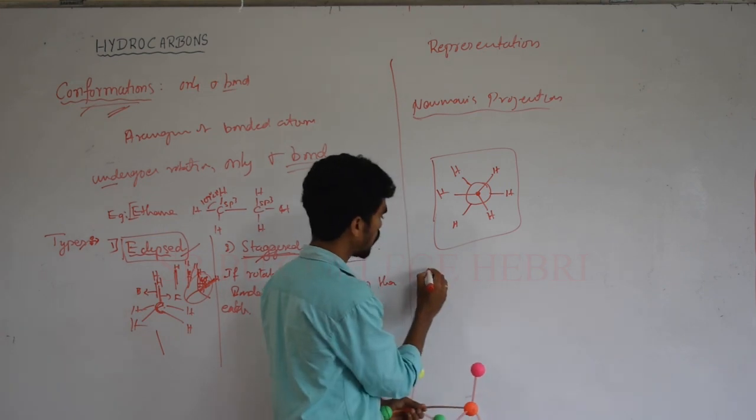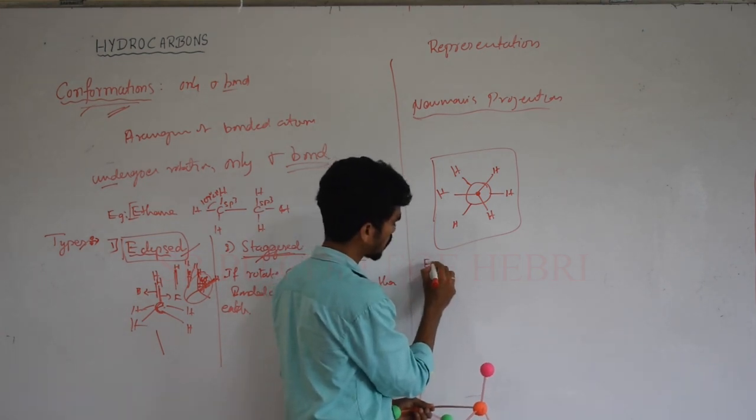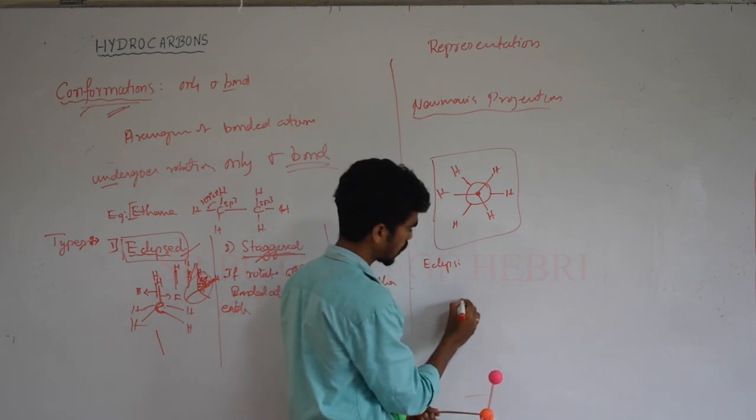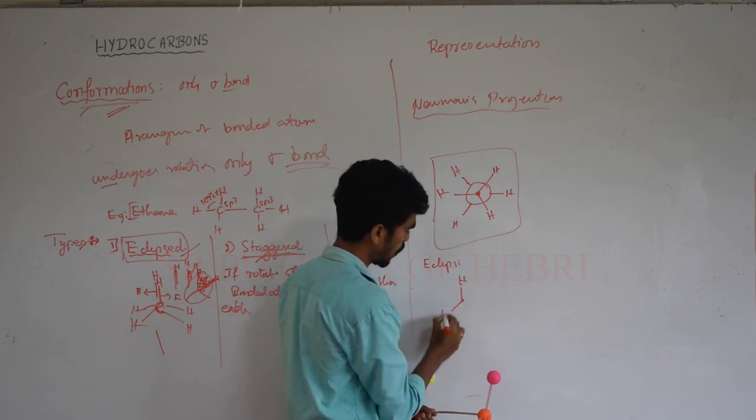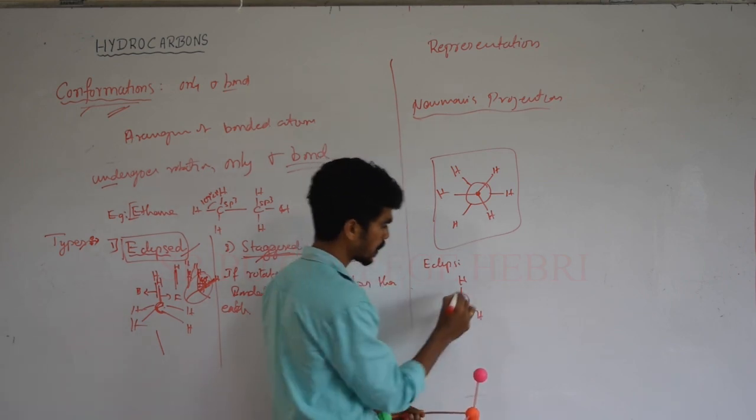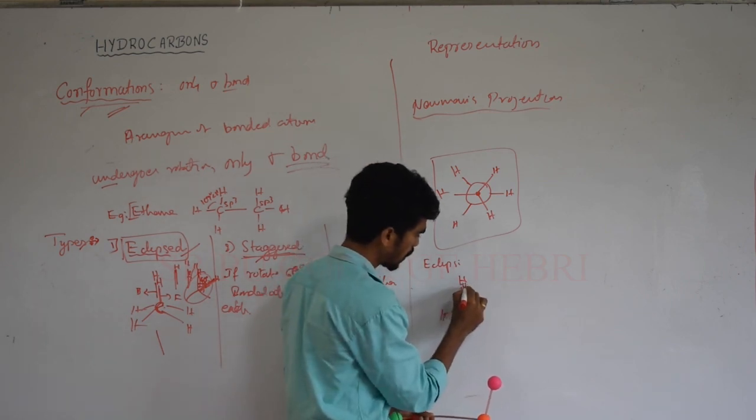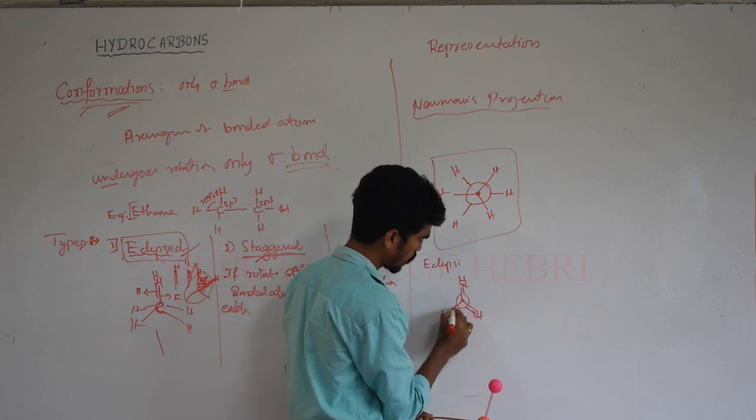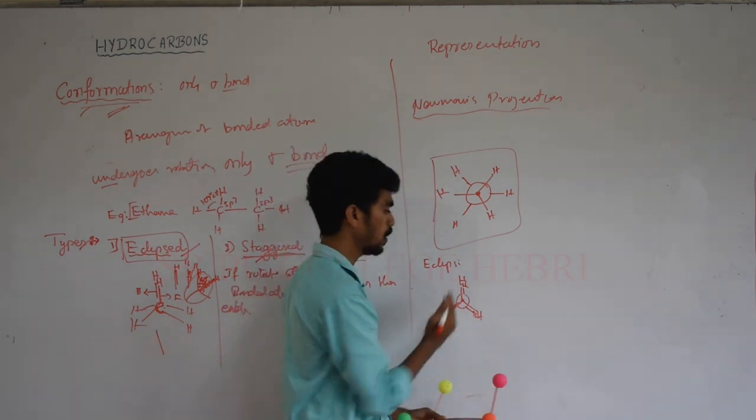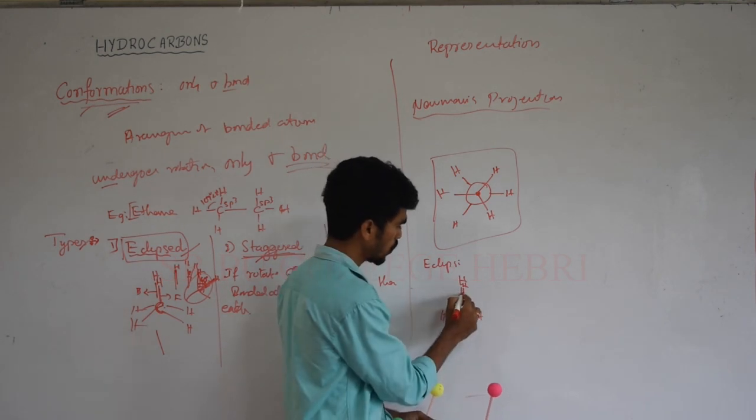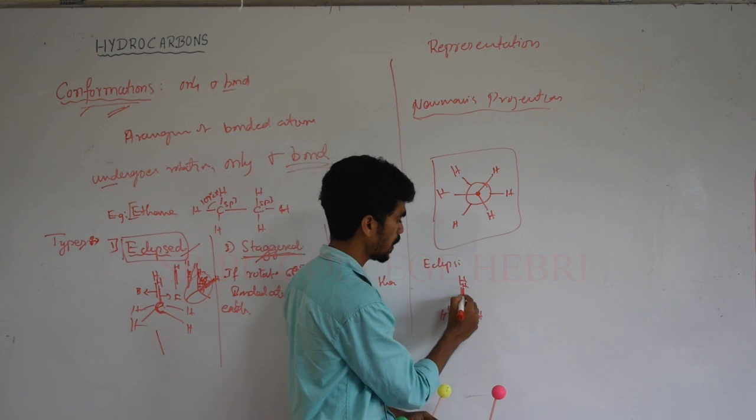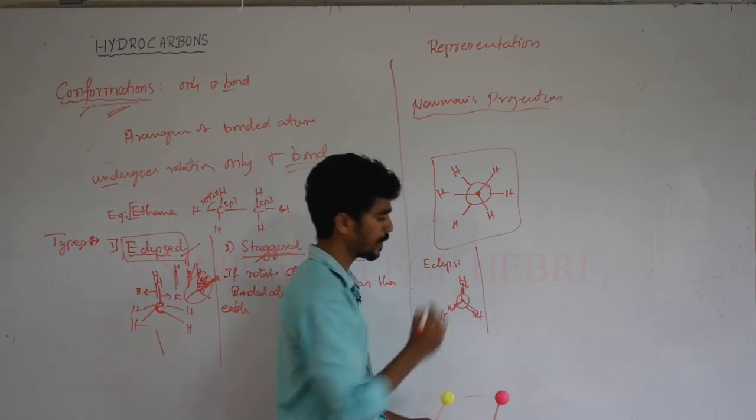If you want to write the eclipsed conformation, the front carbon dot has 3 bonds with hydrogen, the back carbon is the big circle, and you should write like this. Here, in 2 dimensions, we can't write them exactly one over the other, so we do a little something, write slightly to this side. You should write like this. Now this is an eclipsed form.